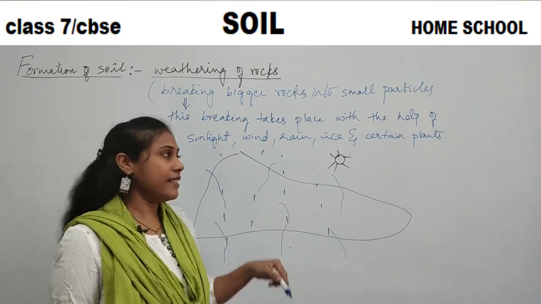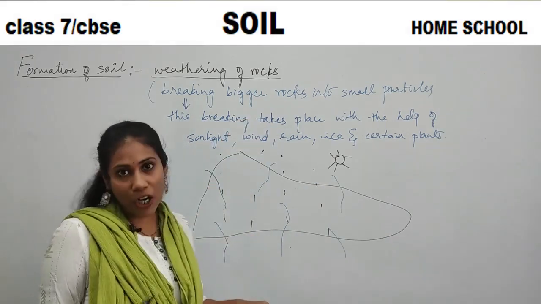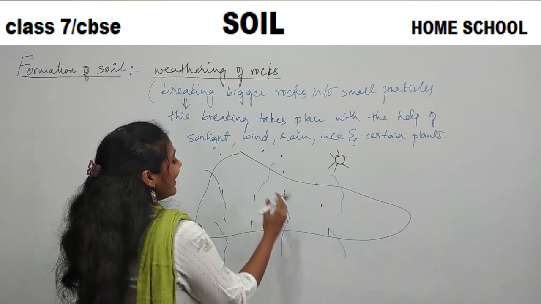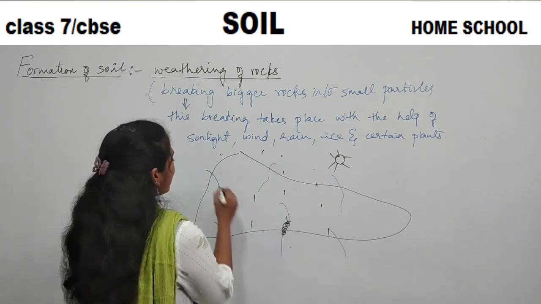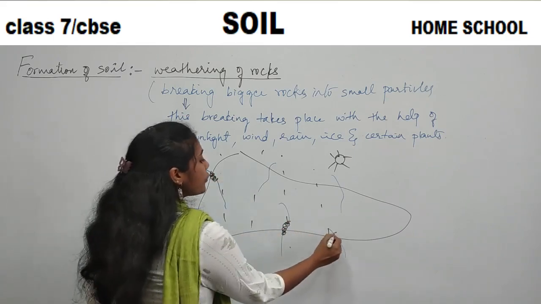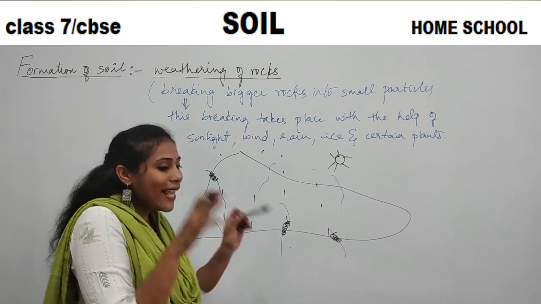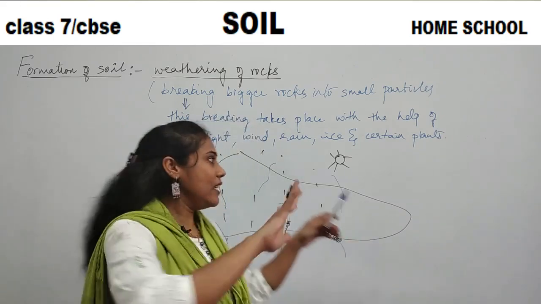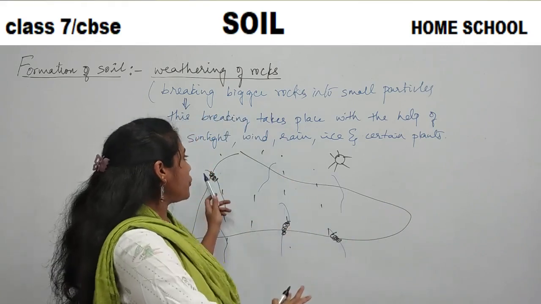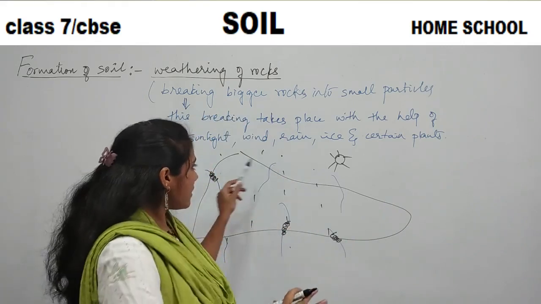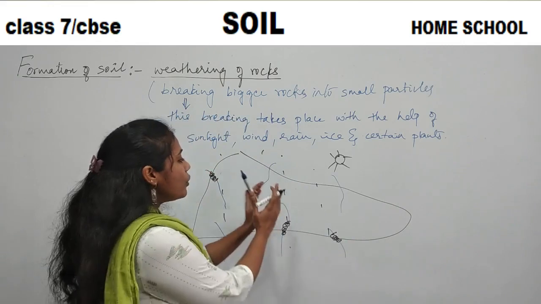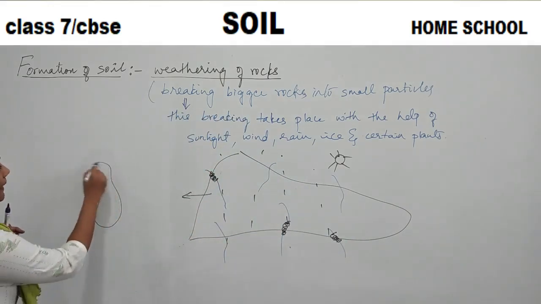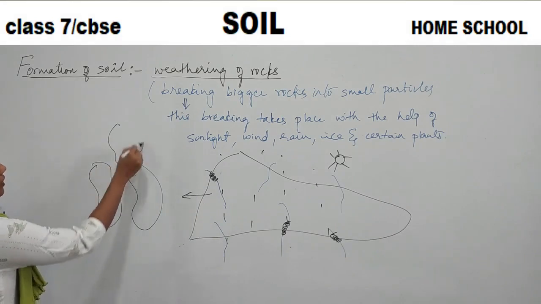During winter, sometimes snow may fall, isn't it? That snow may get stuck in these cracks, and this snow also helps the rock to break down. Continuously, when the rock is exposed to ice and ice is stuck in the crack, slowly this big rock will break down into smaller rocks.